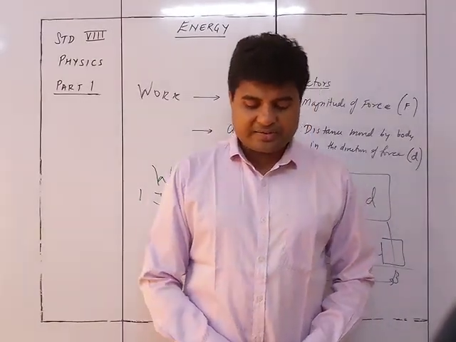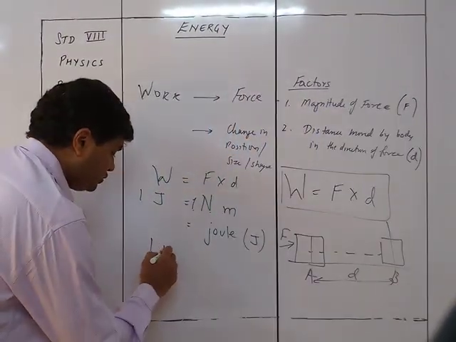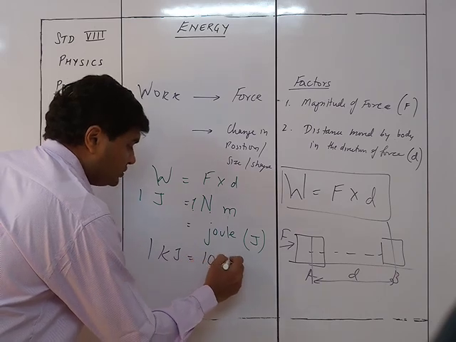A bigger unit of work is the kilojoule, that is kJ, where 1 kilojoule is equal to 1000 joule.